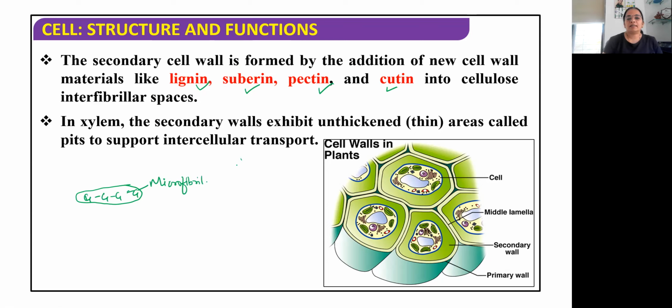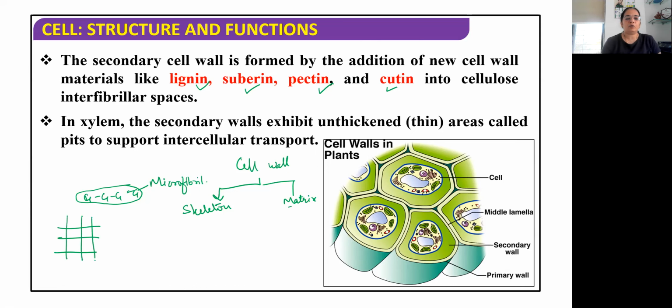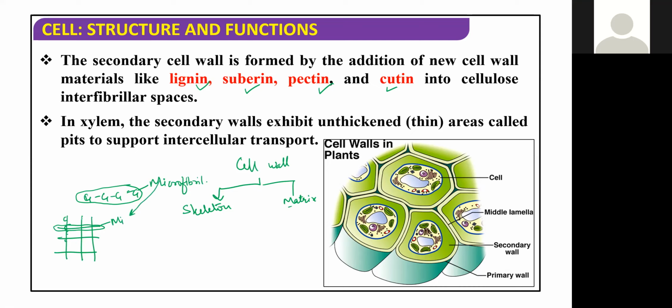Now when you say cell wall, it has two parts, the way we said: the skeleton and the matrix. When you see the slab of any building, that slab has iron rod-like compounds, as I told you that day. So the iron rods are the microfibrils. Microfibrils means they are glucose.